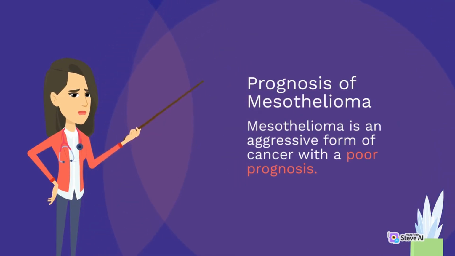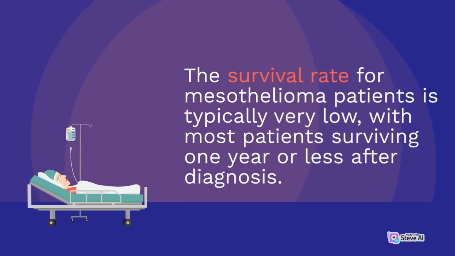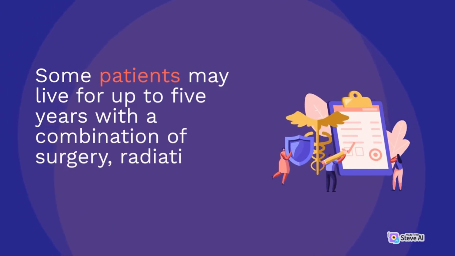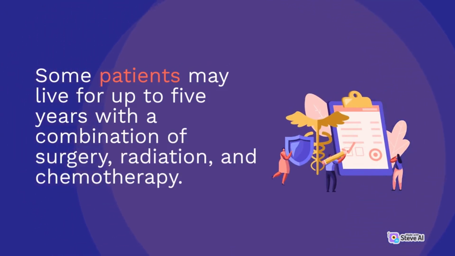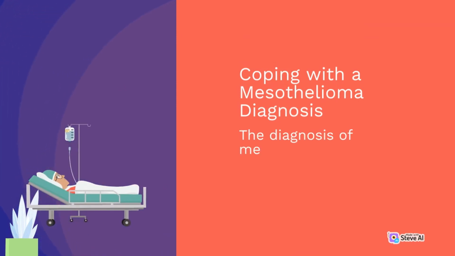Prognosis of mesothelioma. Mesothelioma is an aggressive form of cancer with a poor prognosis. The survival rate for mesothelioma patients is typically very low, with most patients surviving 1 year or less after diagnosis. Some patients may live for up to 5 years with a combination of surgery, radiation, and chemotherapy.